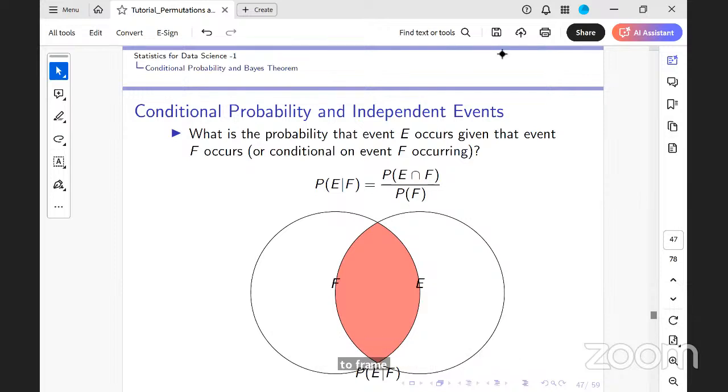So I have tossing two coins. This is my sample space. TT, agreed?